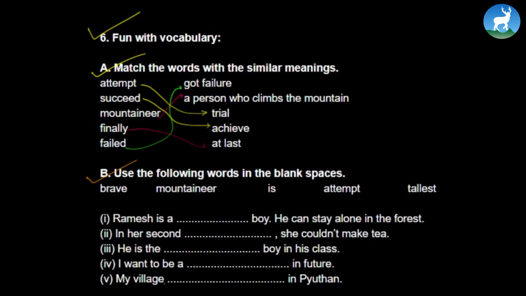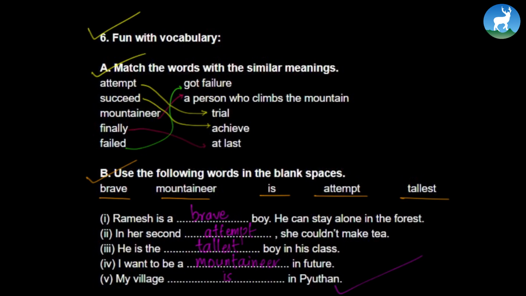Now let's go to number B. It says use the following words in the blank spaces. We've got to use these words: brave, mountaineer, is, attempt, and tallest. Ramesh is a brave boy. He can stay alone in the forest. In her second attempt, she couldn't make tea. He is the tallest boy in his class. I want to be a mountaineer in future. My village is in Bhutan.